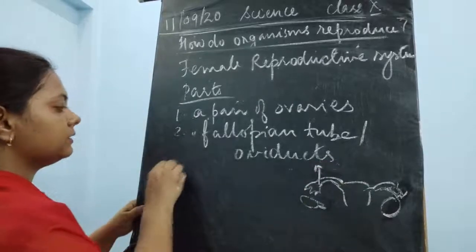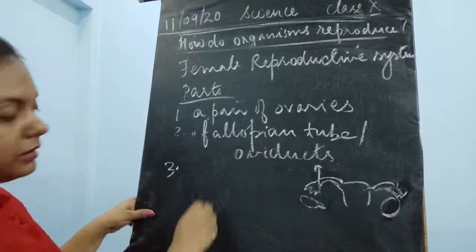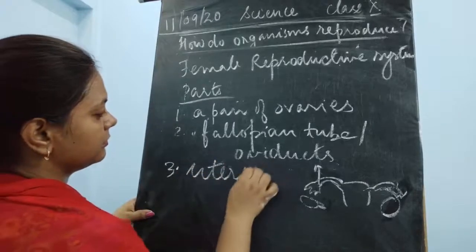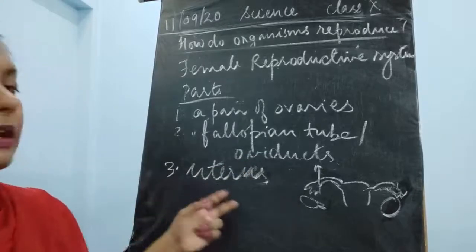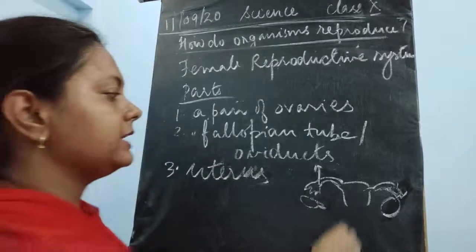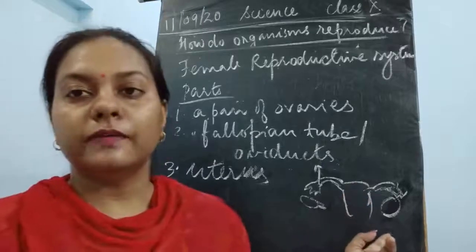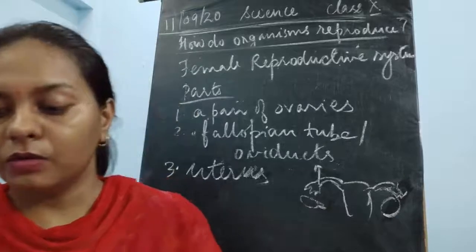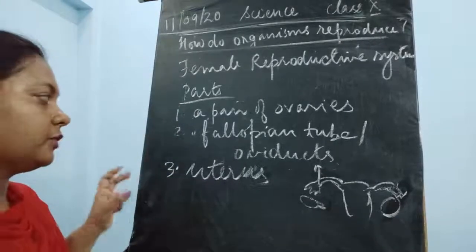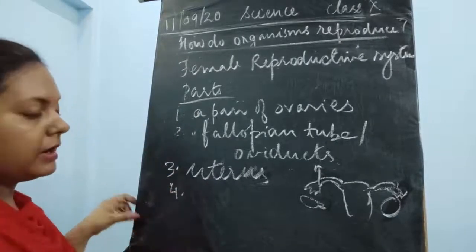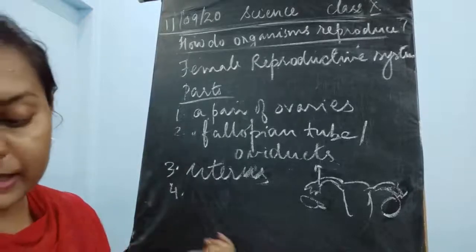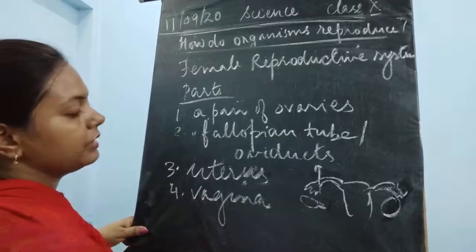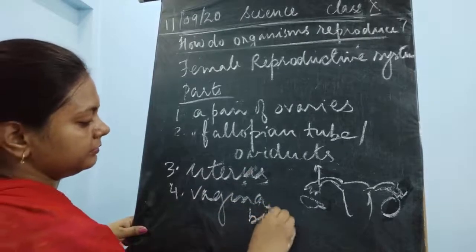Now the third part is the uterus. It is a bag-like structure which provides the home for the developing fetus. It is also known as the womb. The next part is the vagina, and it is also known as the birth canal.